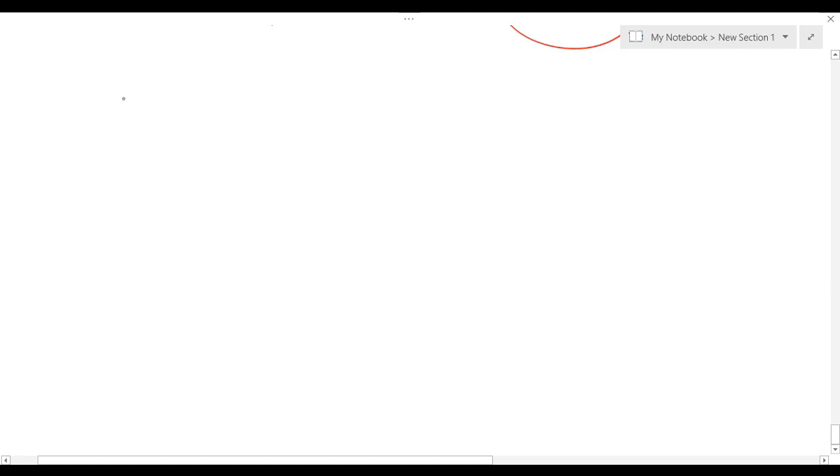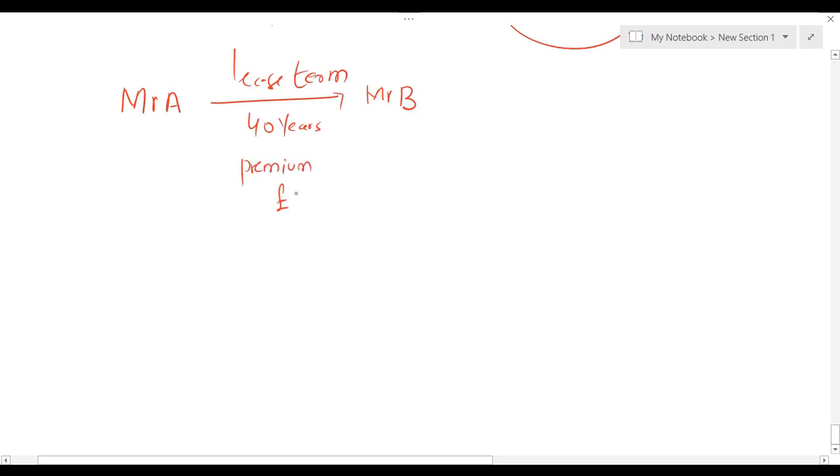For example, Mr. A has given his property on lease to Mr. B. Let's assume we have lease term 40 years. Mr. A has received premium, let's say 50,000.